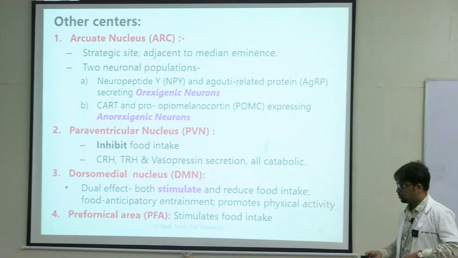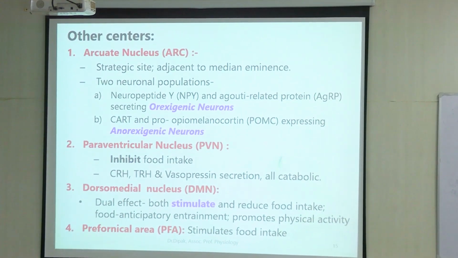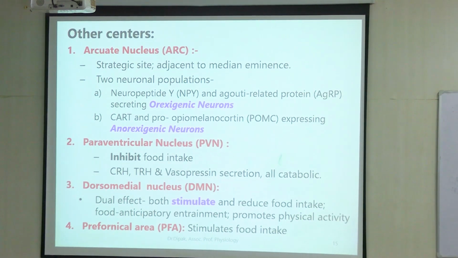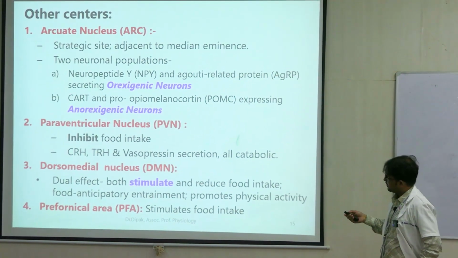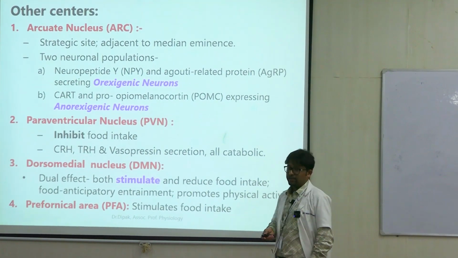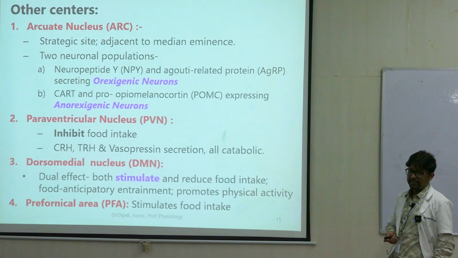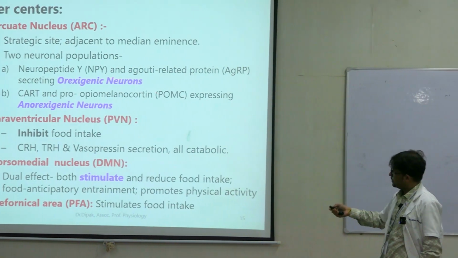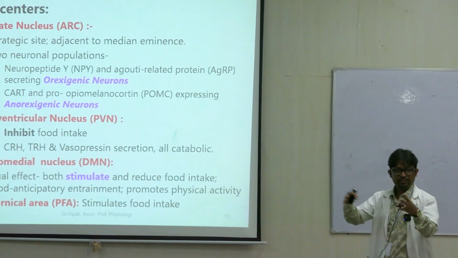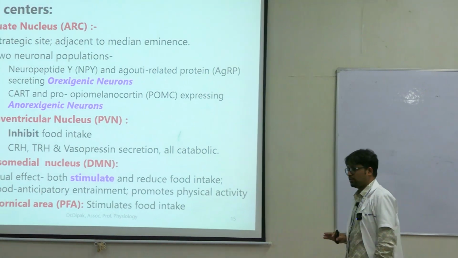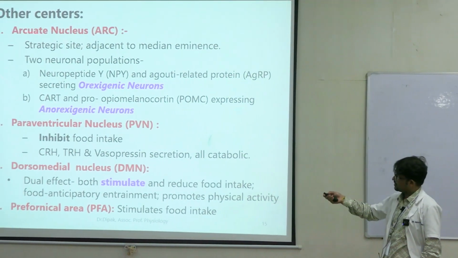There are two sets of neurons which are actually present. One set of neurons is orexigenic neurons, which increase food intake. You have neuropeptide Y and agouti related protein, right? The other set of neurons is anorexigenic neurons. They express CART. What is CART? Cocaine amphetamine related transcript, and pro-opiomelanocortin, POMC. So this set of neurons, wherever they project in the brain, their action is always to reduce food intake, anorexigenic neurons. This is the central figure.